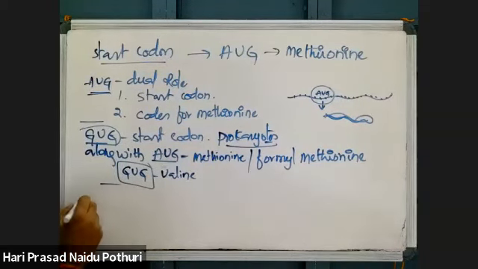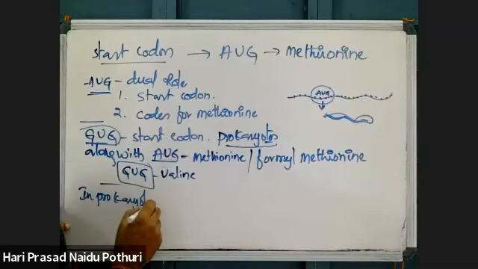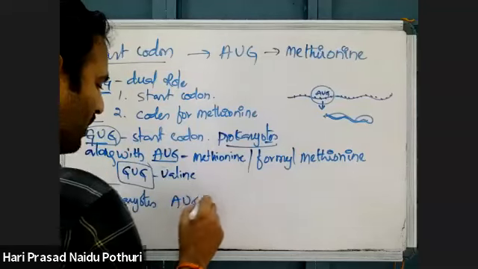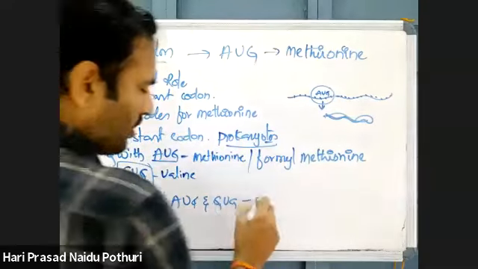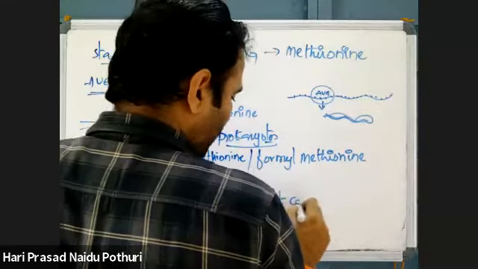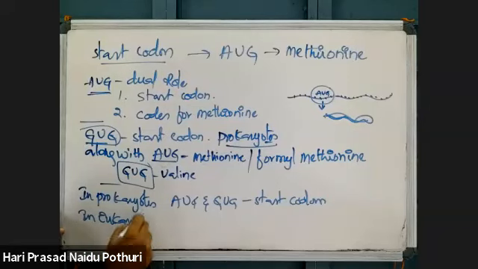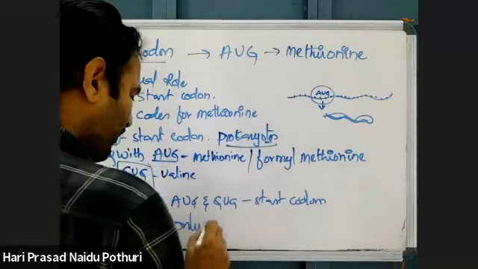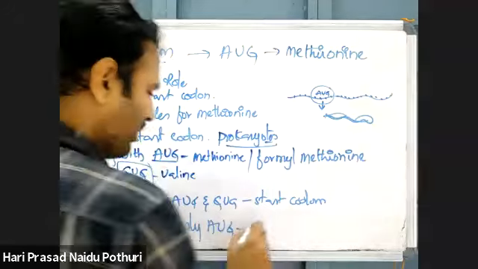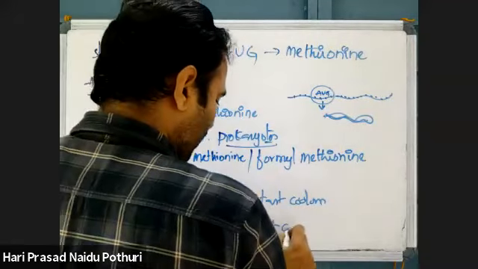Write that point: in prokaryotes, AUG and GUG are start codons, and in eukaryotes only AUG is the start codon.